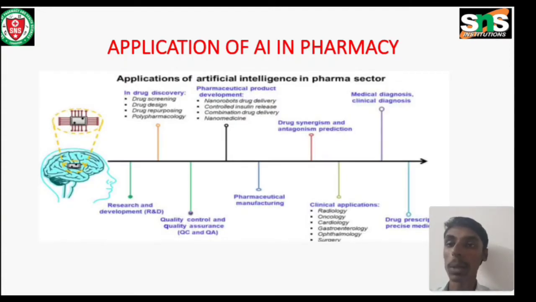Here we see applications of AI in pharmacy, applications of artificial intelligence in pharma sectors: in drug discovery, pharmaceutical product development, drug side effect and antagonism prediction, medicine diagnosis and clinical diagnosis, research and development, quality control and quality assurance, pharmaceutical manufacturing, cleaning application, drug precipitation.